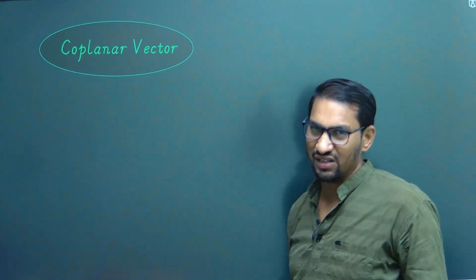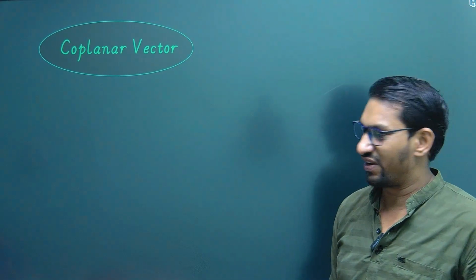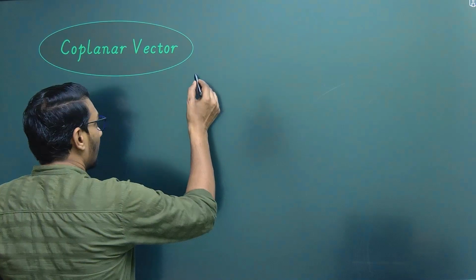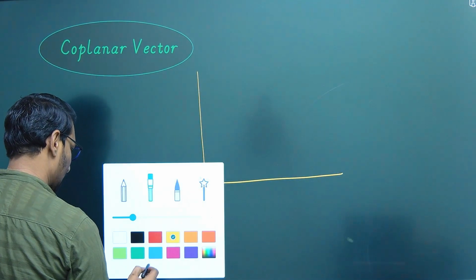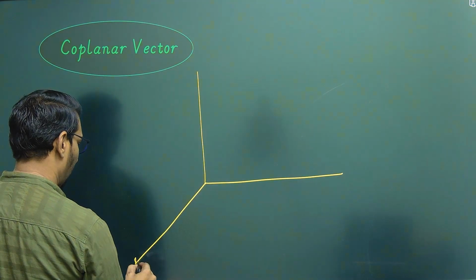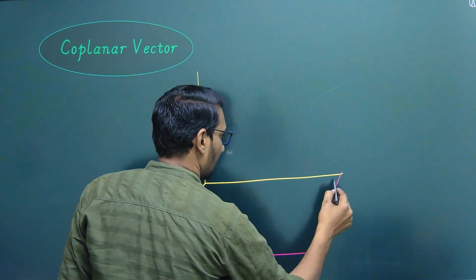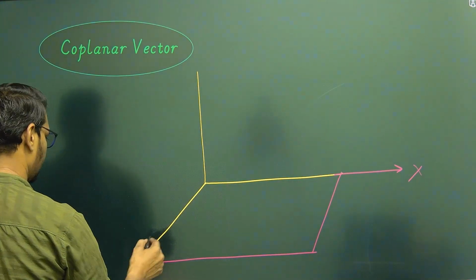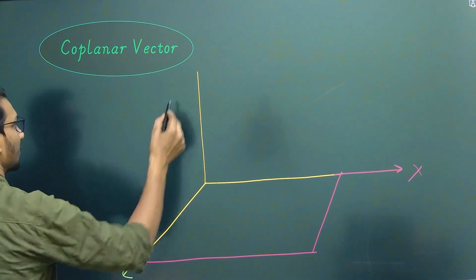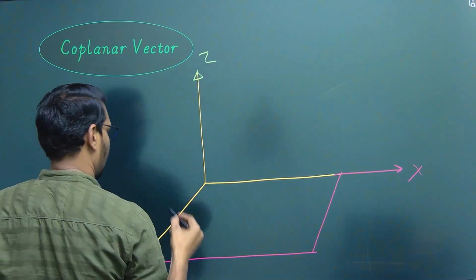Now, let's understand concept of coplanar vector. To understand concept of coplanar vector, let's draw a plane. Suppose this is x-axis, this is y-axis, and this is z-axis.